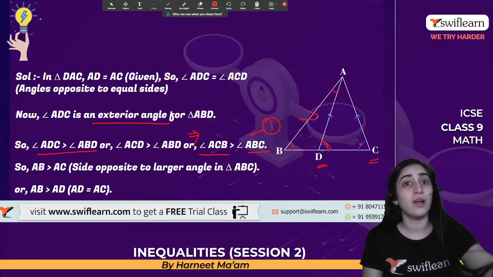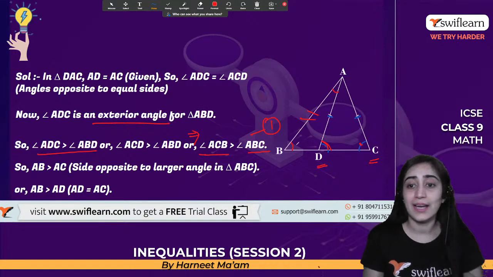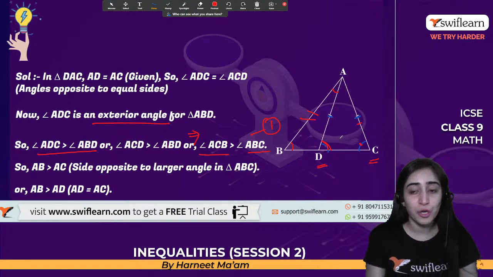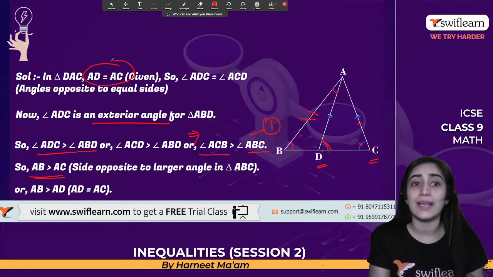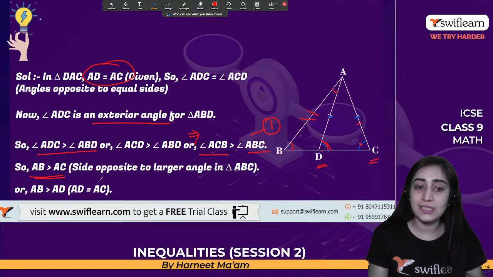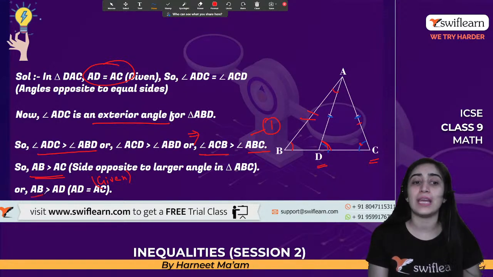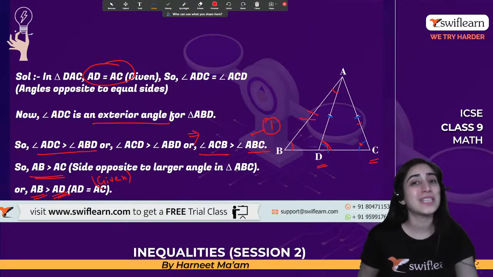The angle which is bigger has the greatest opposite side, and this is a smaller angle, so this side will be smaller. Now I know AB is greater than AC. But it is also given in the question that AD is equal to AC. That automatically proves that AB is greater than AD, which is what we had to prove. I hope it's clear now.